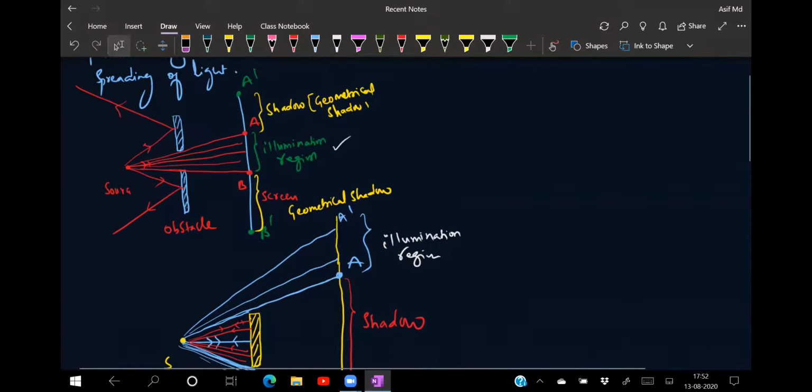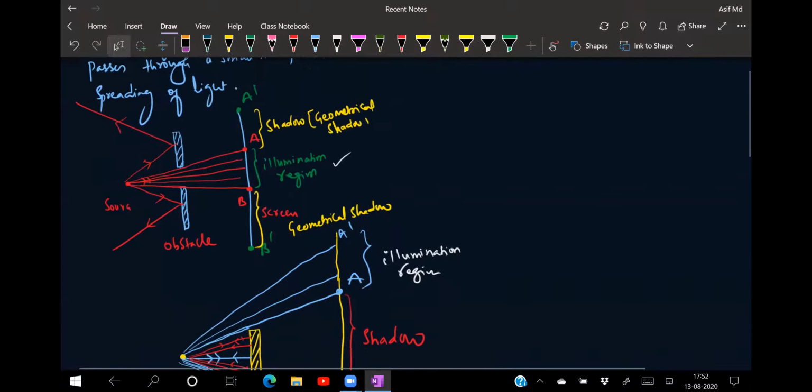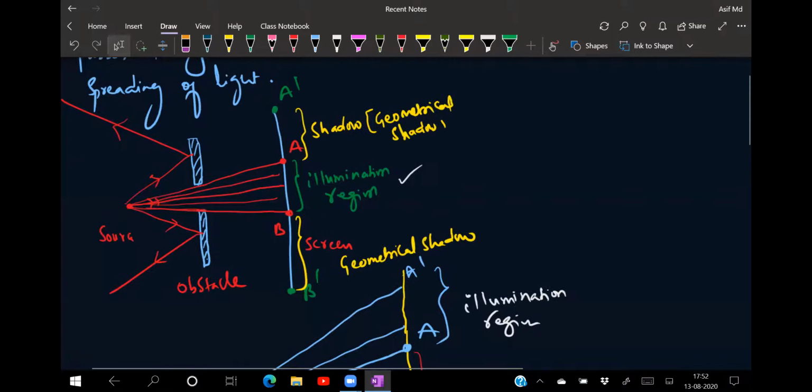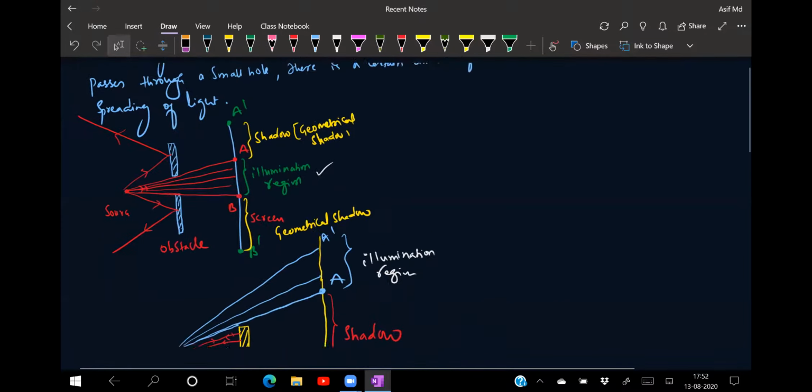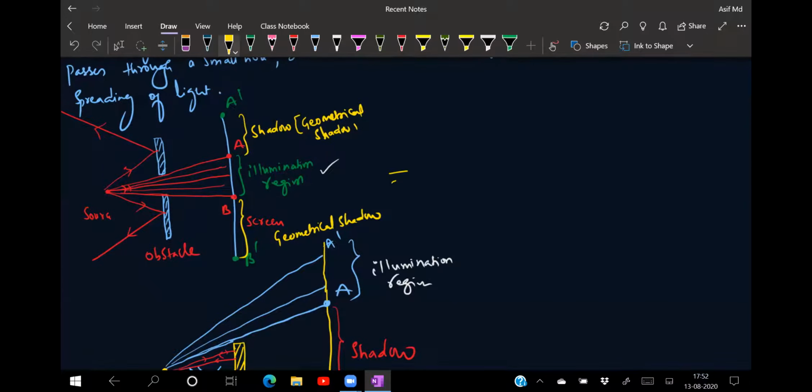Now see this diagram better. Actually, if it is only one straight line, the ray diagram I have drawn, it should only move in the front direction. But when Grimaldi was doing the experiment, he took this as the screen, and in front of that a small aperture.